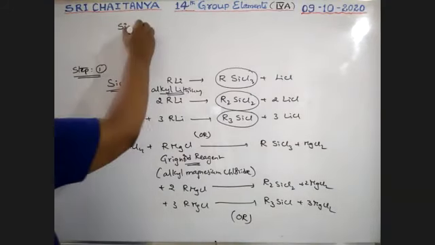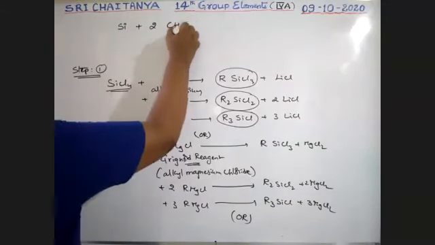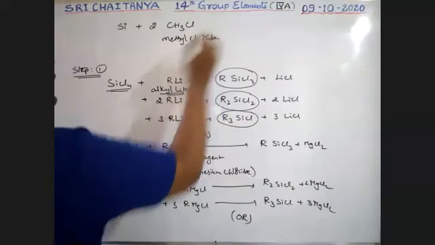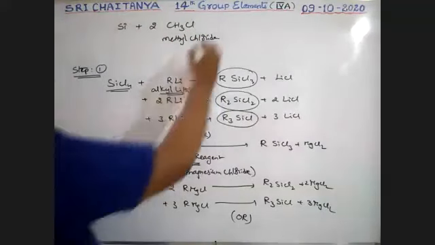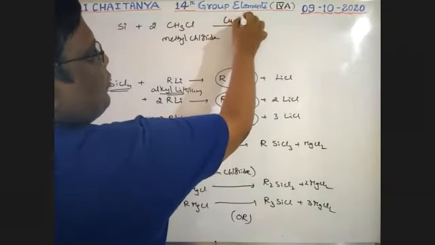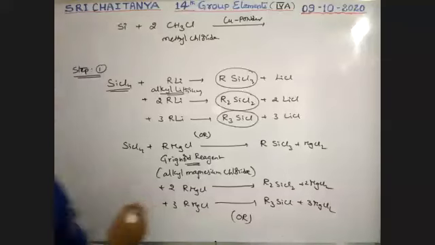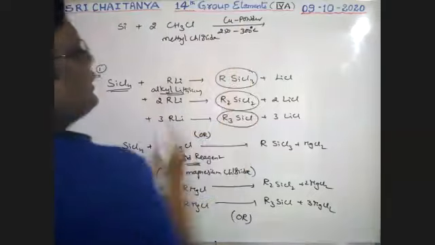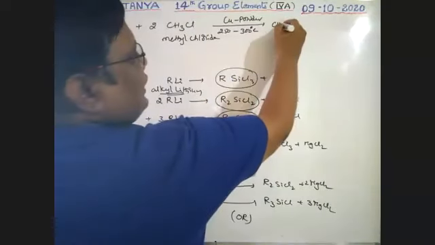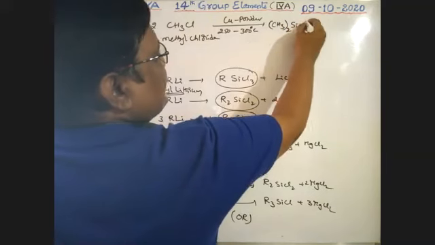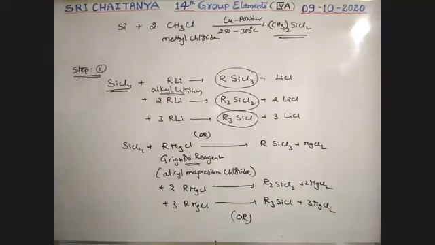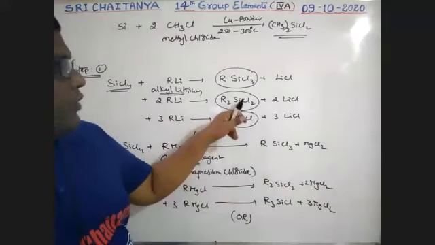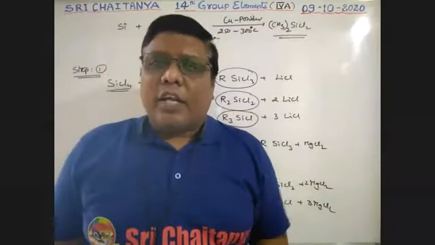When silicon is heated with methyl chloride in the presence of copper powder catalyst at about 250 to 300 degrees centigrade, that gives (CH3)2SiCl2 as the product. It is nothing but this one. So it is another way to prepare organosilicon halides.